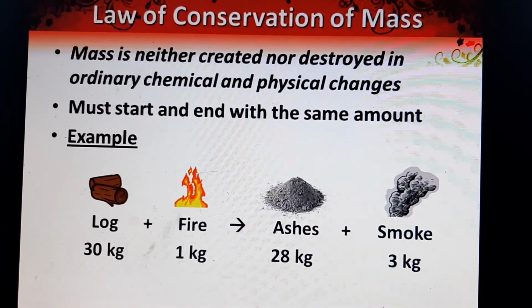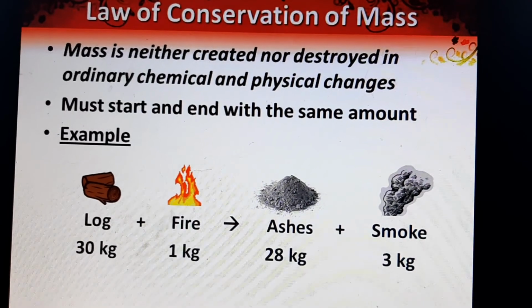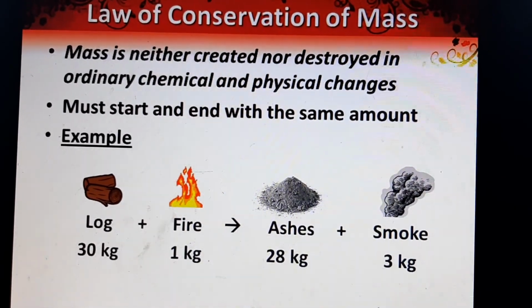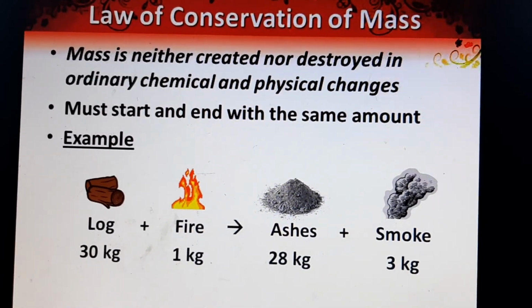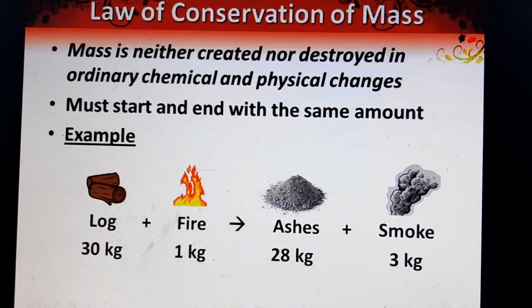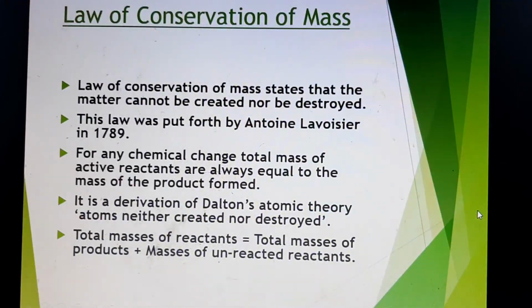There is some loss in mass, isn't it? Where does that mass go? That is converted into energy according to Einstein's mass-energy relationship, E is equal to mc square. So this is a limitation: in nuclear reaction we cannot apply this law of conservation of mass. So this is very simple.